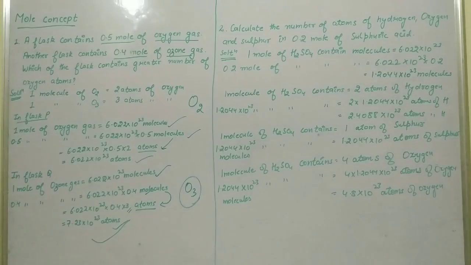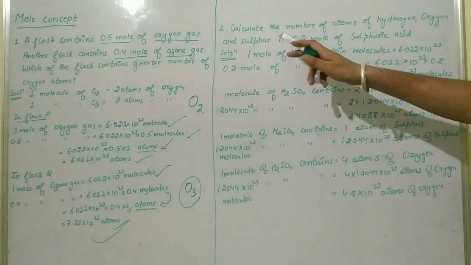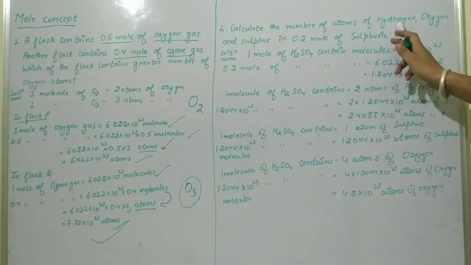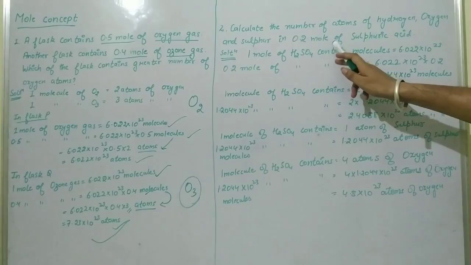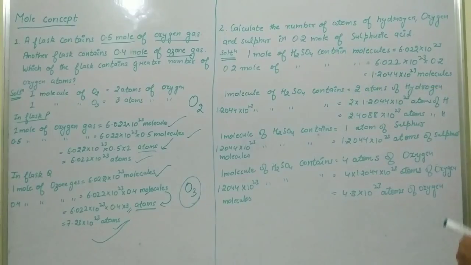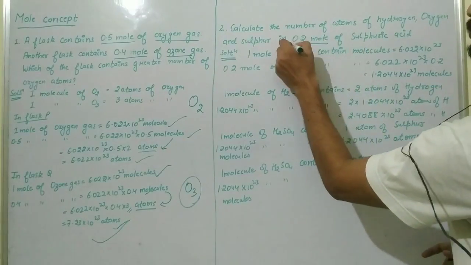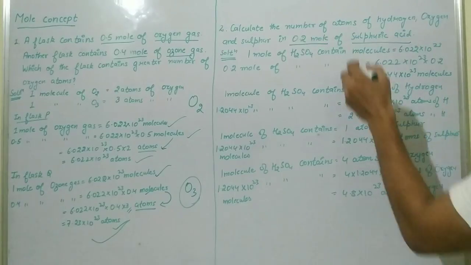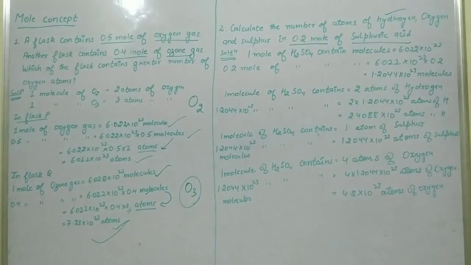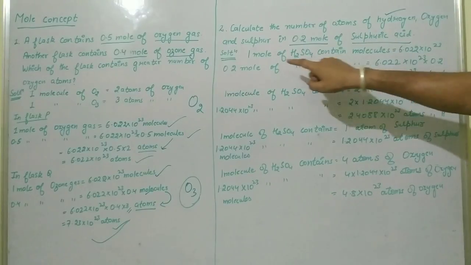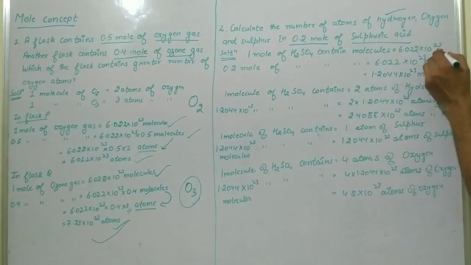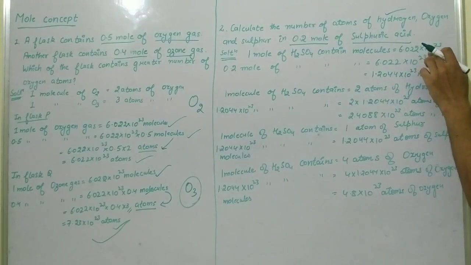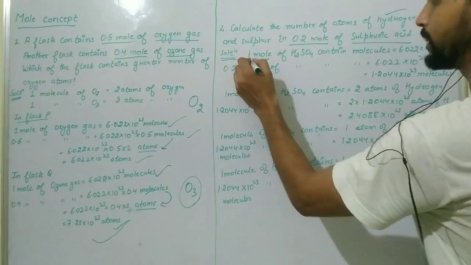So here we have our next numerical. Calculate the number of atoms of hydrogen, oxygen and sulfur in 0.2 mole of sulfuric acid. Here they have given 0.2 mole of sulfuric acid. We have to calculate the number of atoms of hydrogen, oxygen and sulfur. Simple solution: 1 mole of sulfuric acid contains 6.022 × 10^23 molecules, according to the mole concept.